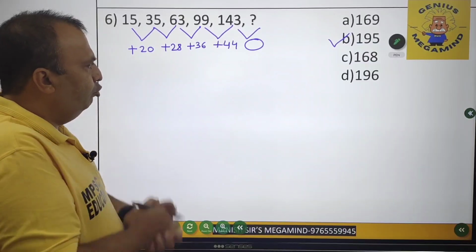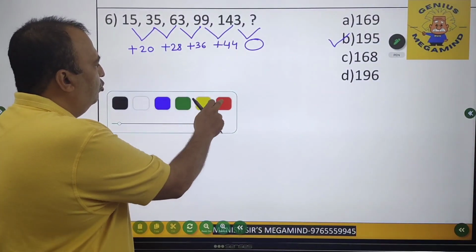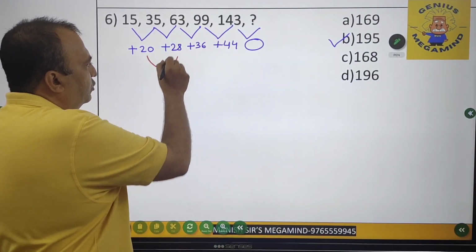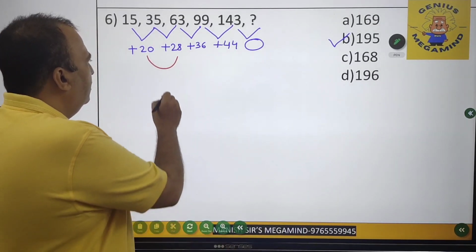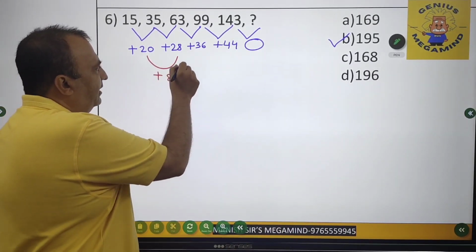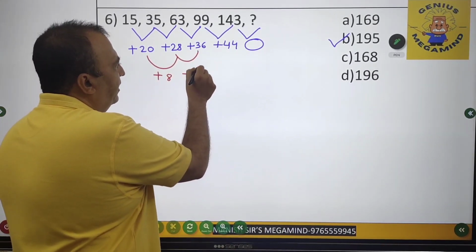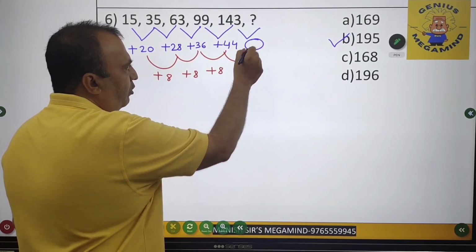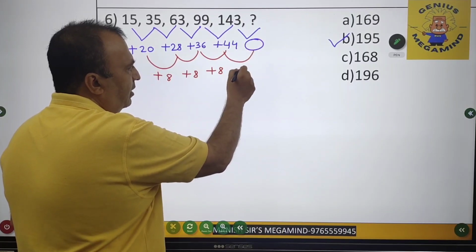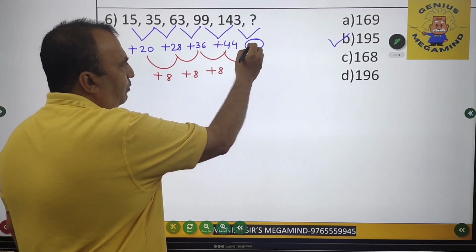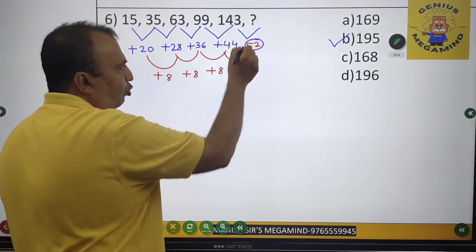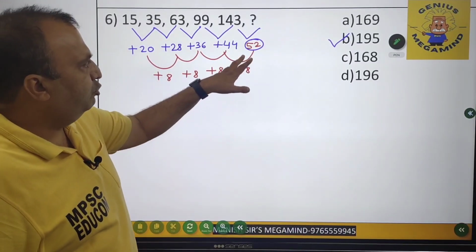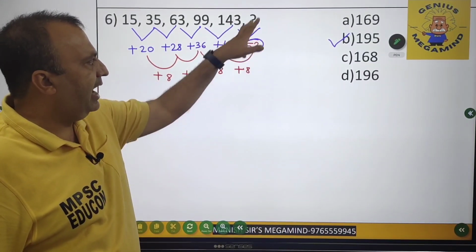Now looking at the numbers, I'm going to check the difference of difference. So the difference of difference is 8. Then again it is 8. Then again it is 8. And obviously between 44 and the space over here, it will be 8. So 44 plus 8 is 52. So 52 should be the difference between 143 and the question mark.